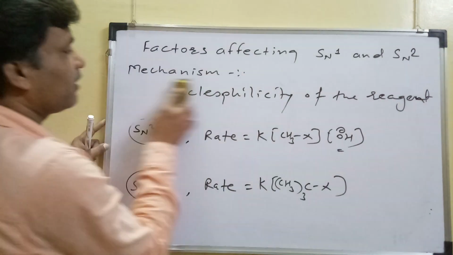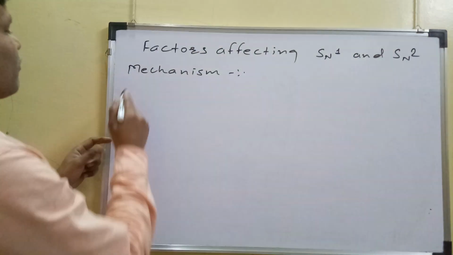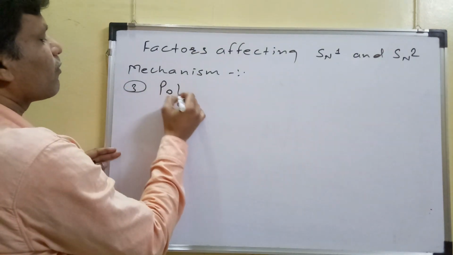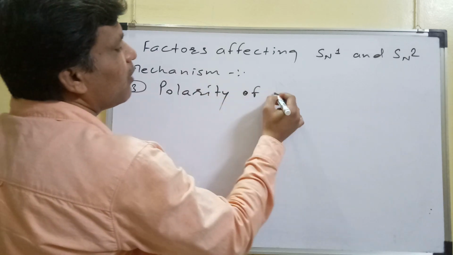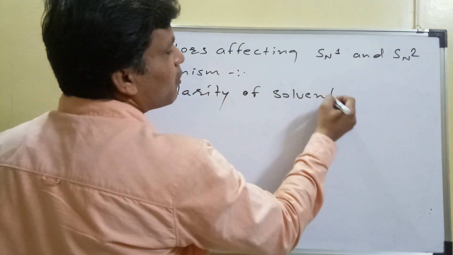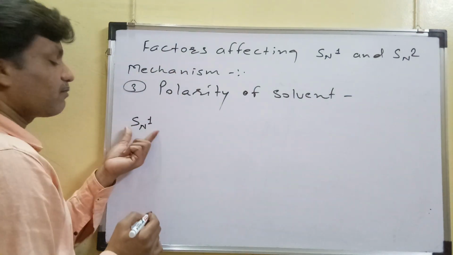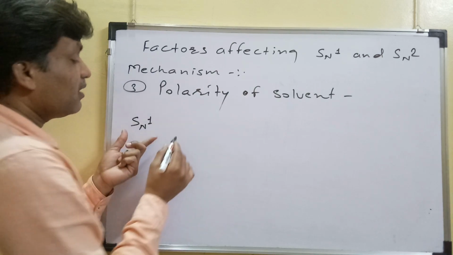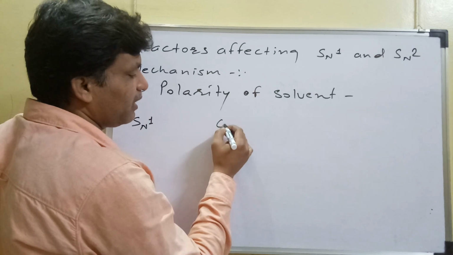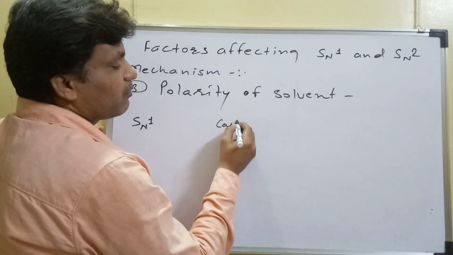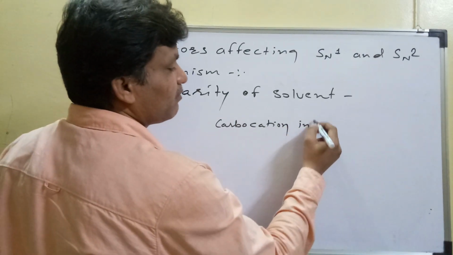The last, third point, that is the polarity of solvent. You know that in case of SN1 reactions, this SN1 reaction proceeds with formation of a carbocation intermediate.